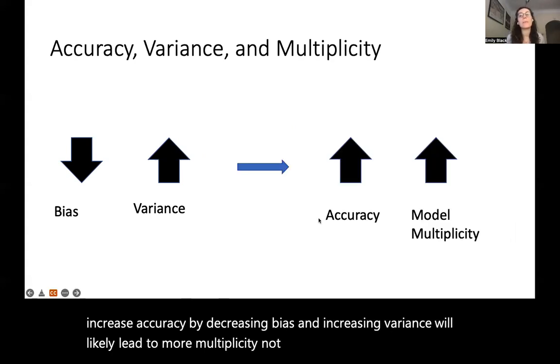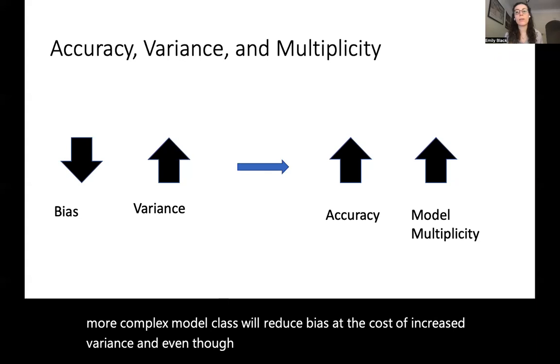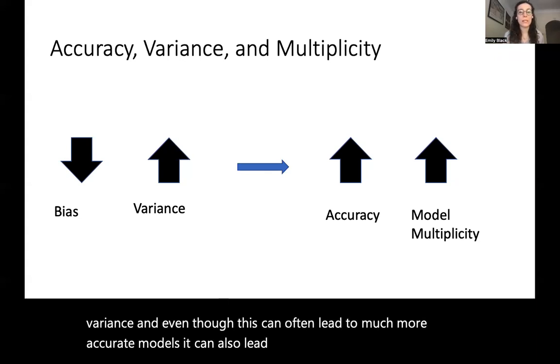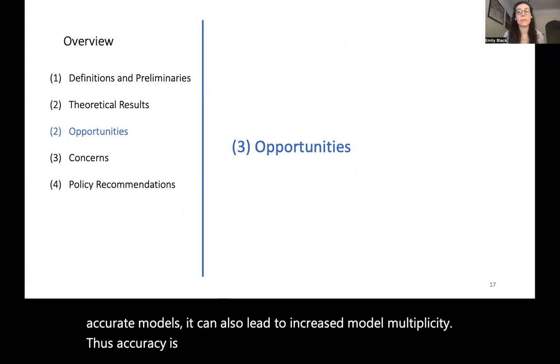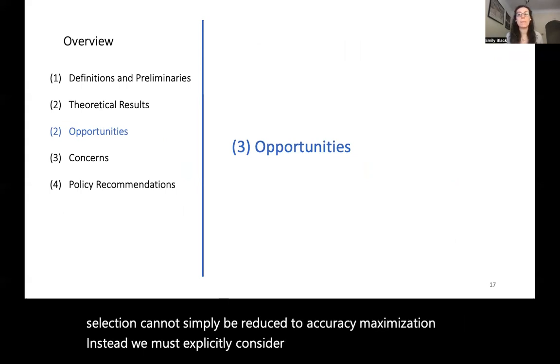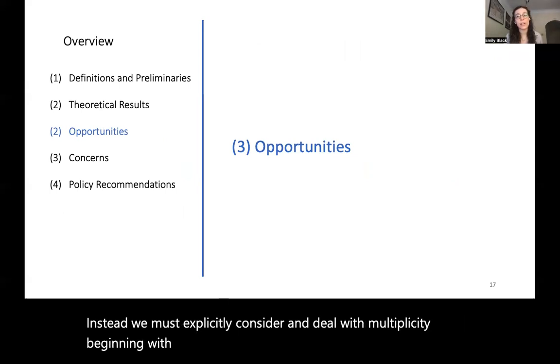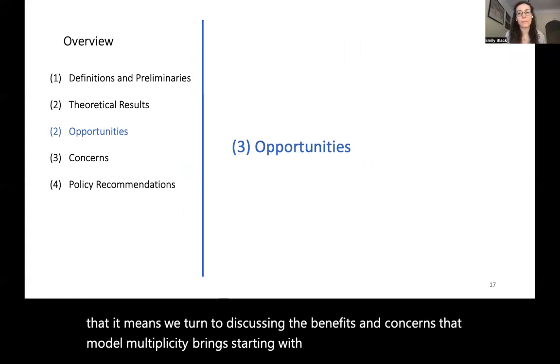For example, deploying a more complex model class will reduce bias at the cost of increased variance. And even though this can often lead to much more accurate models, it can also lead to increased model multiplicity. Thus, accuracy is not an antidote to model multiplicity, and model selection cannot simply be reduced to accuracy maximization. Instead, we must explicitly consider and deal with multiplicity, beginning with an understanding of the benefits and challenges that it brings. We turn to discussing the benefits and concerns that model multiplicity brings, starting with the opportunities.